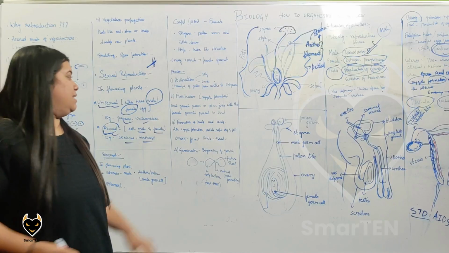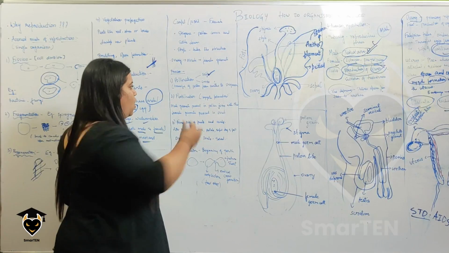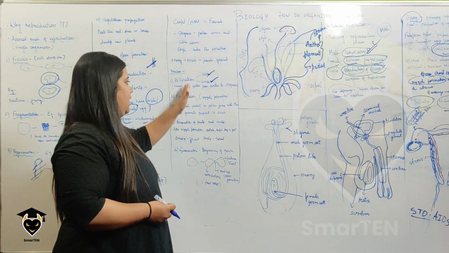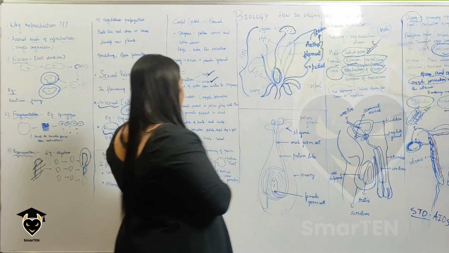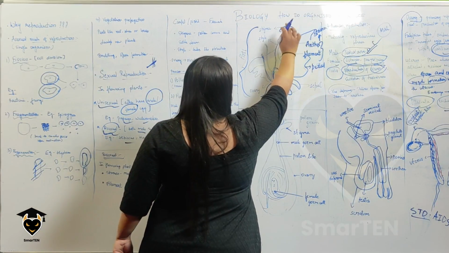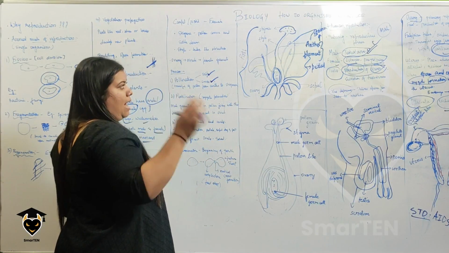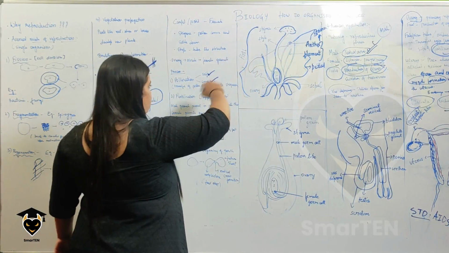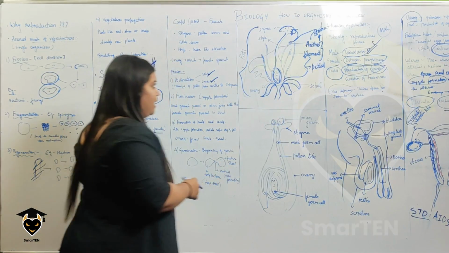The first step is pollination. Pollination could happen through either self-pollination or cross-pollination. What is pollination? Pollination is the transfer of pollen from anther to stigma. Anther is the male reproductive part of the plant, which is where you have the pollen. So in the first step, pollination, the pollens from here go and settle down on the stigma.